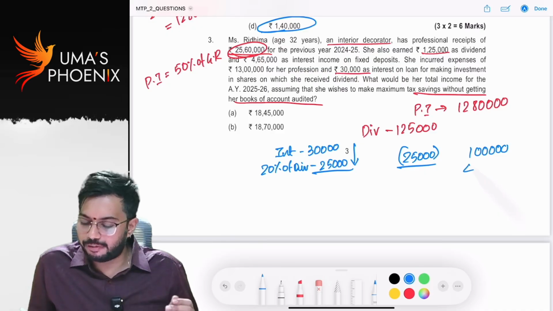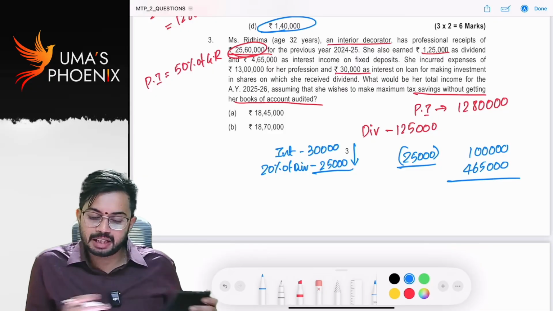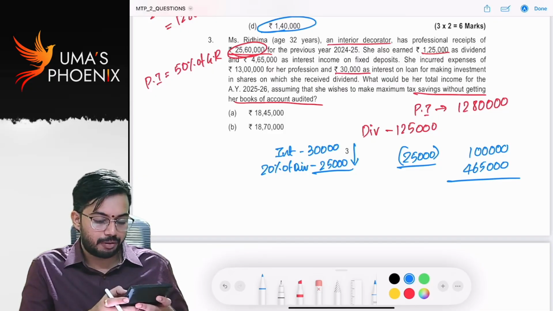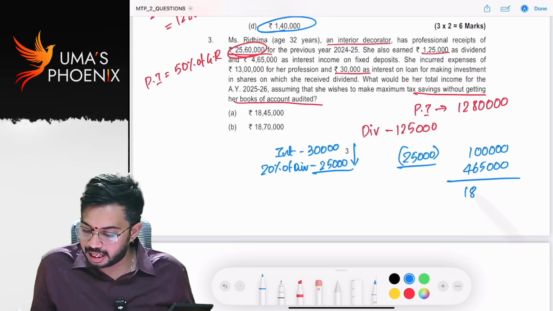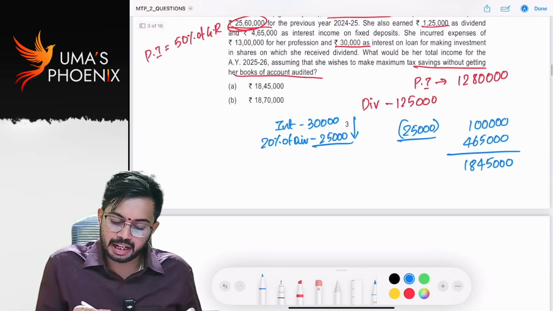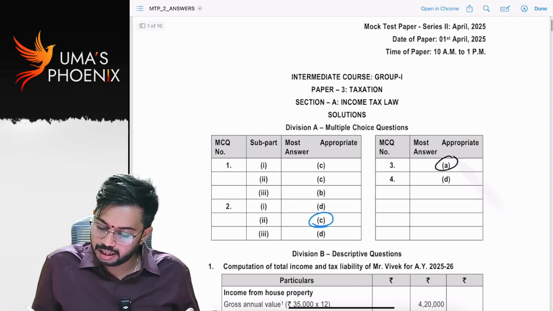Next, she earned 4,65,000 interest on FD. So how much is her total income? 12,80,000 plus 1 lakh plus 4,65,000, 18,45,000. Whether that amount is there? Yes, 18,45,000. Let us check the answer. 3A.